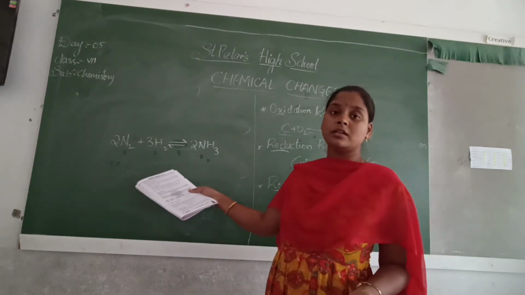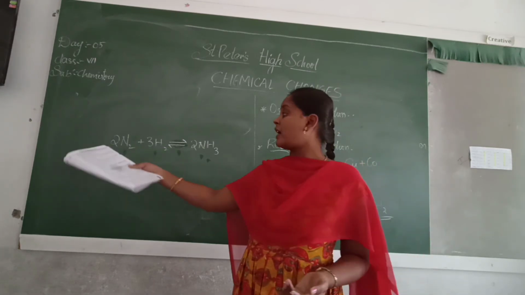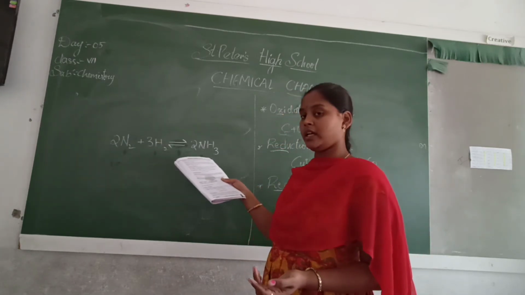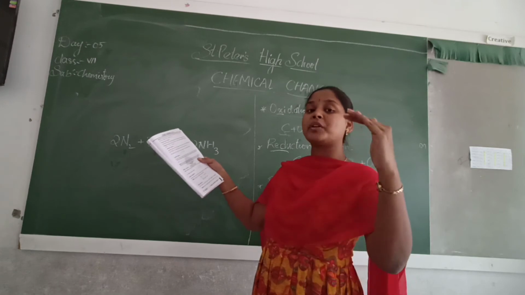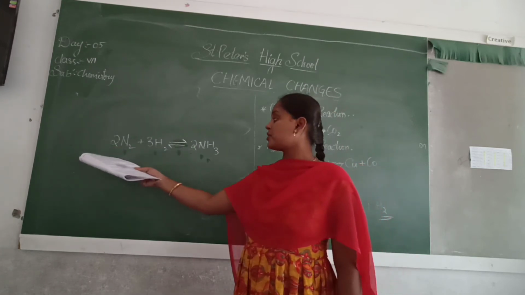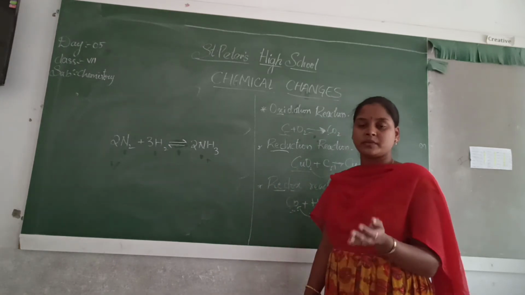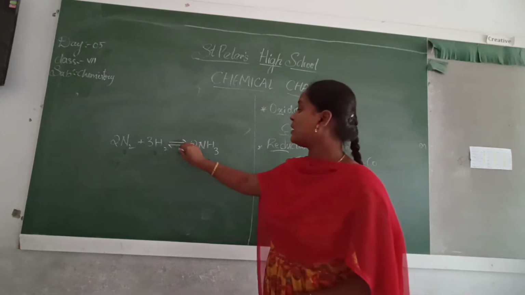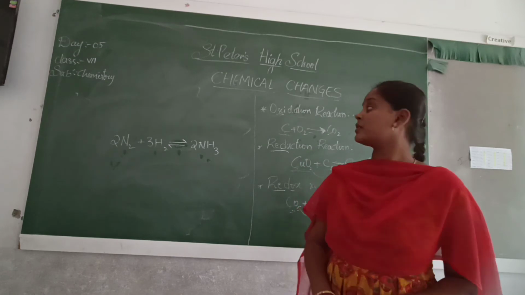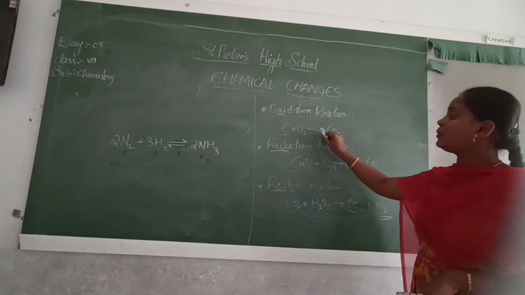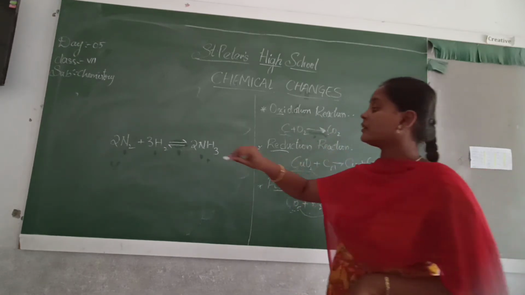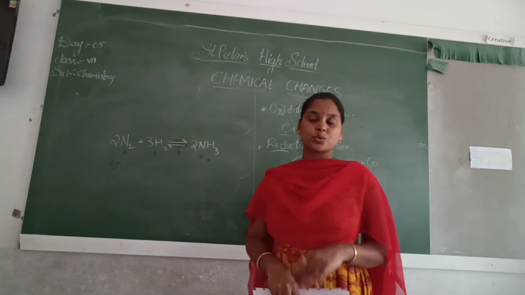In this process also, it is the same. When pressure is applied on the nitrogen and hydrogen, it forms ammonia, whereas when pressure or temperature is decreased, we get nitrogen and hydrogen again. So that is reversible and irreversible changes. By using the symbol, we can say it is reversible or irreversible. For irreversible, we have only one symbol, one arrow mark, whereas for reversible, we have two arrow marks.